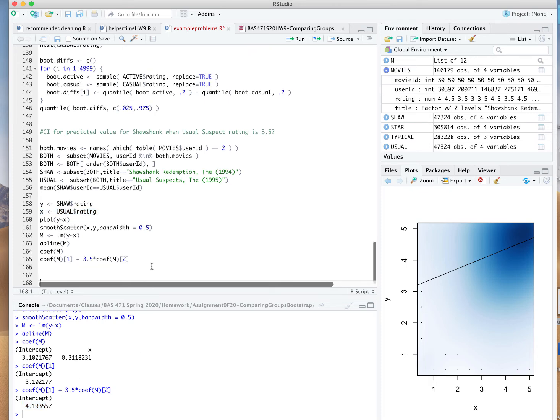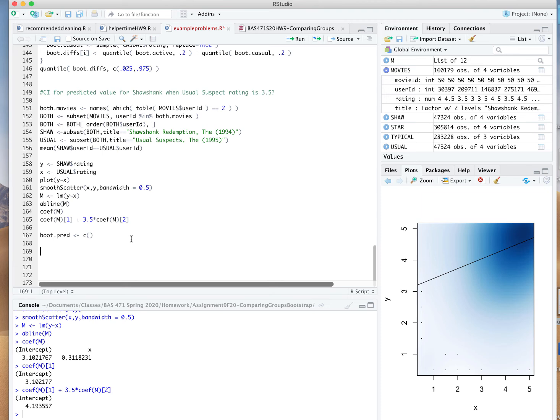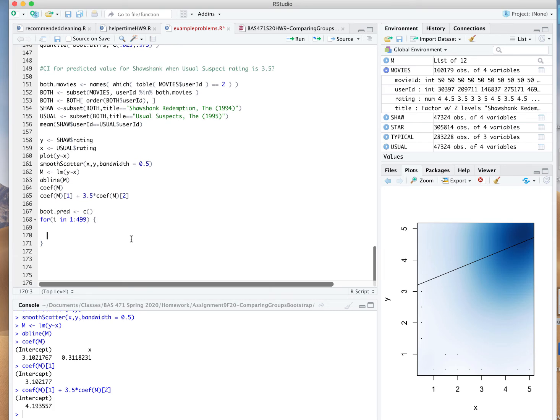Well, here's how we can bootstrap it. Let's define a vector called boot.pred, of our predicted value. Initialize that as an empty vector, and let's write our for loop where we go through 499 bootstrap samples. Now, in this case, when I bootstrap, I do have two different samples here, a rating of Shawshank and a rating of usual suspects, but I need to make sure to preserve the fact that they're matched up together. The first value in X corresponds to the first user's rating in Y as well. These two ratings go together.